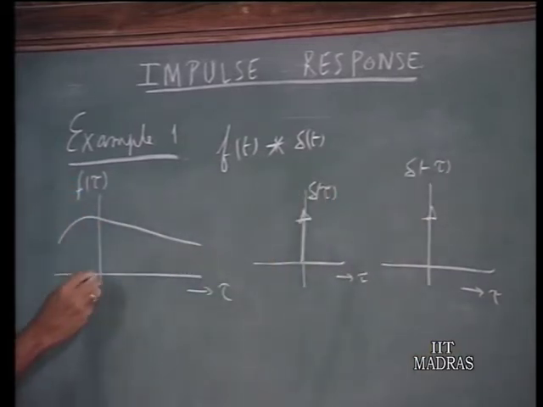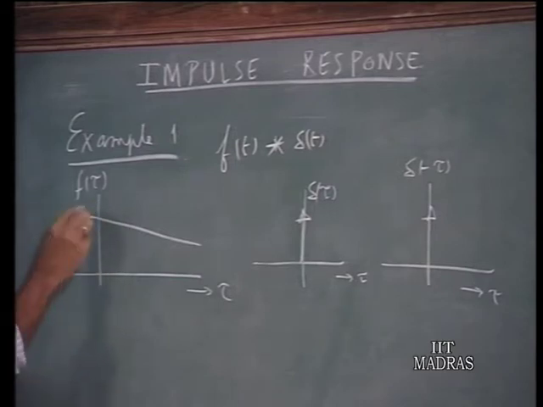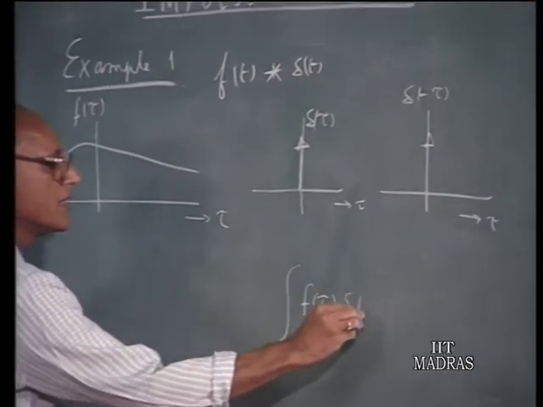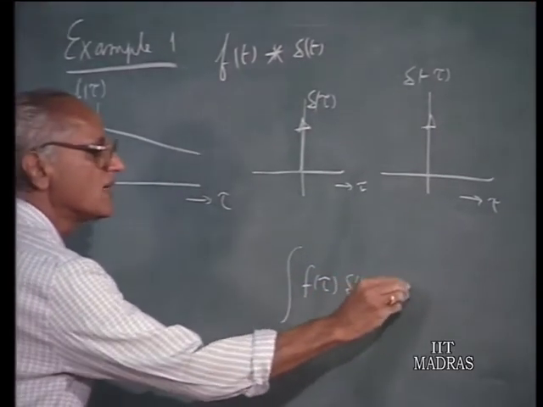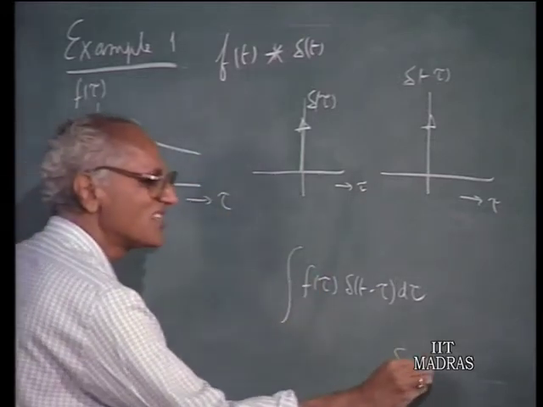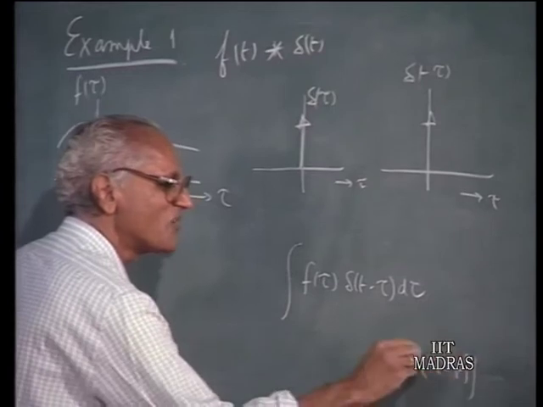So, that means delta tau is now here, delta minus tau, and in order to, what is it that we want to do? We want to take f tau delta t minus tau d tau and integrate that. So, instead of delta tau you must take delta t minus tau, that means we must take delta of minus of t minus tau, tau minus t.